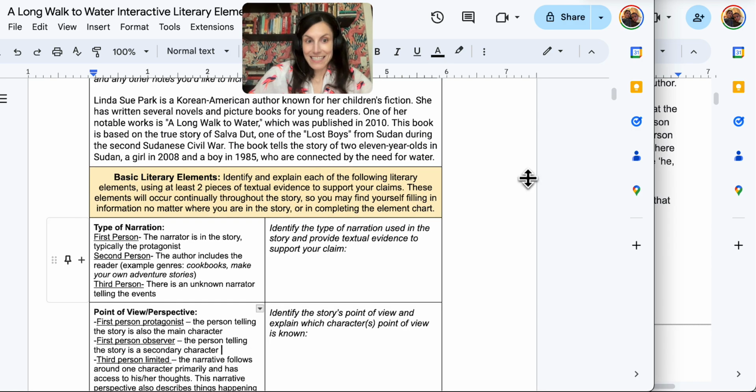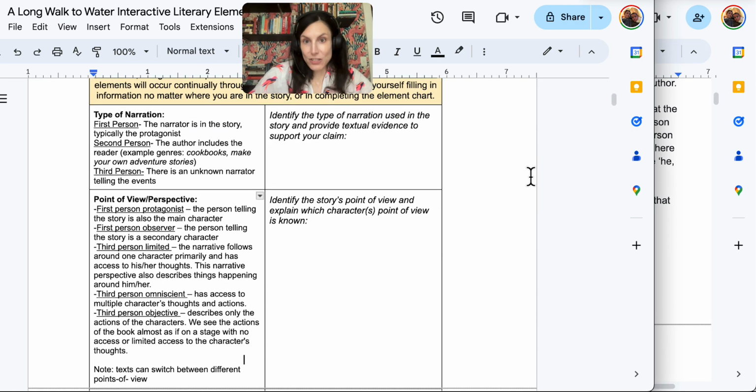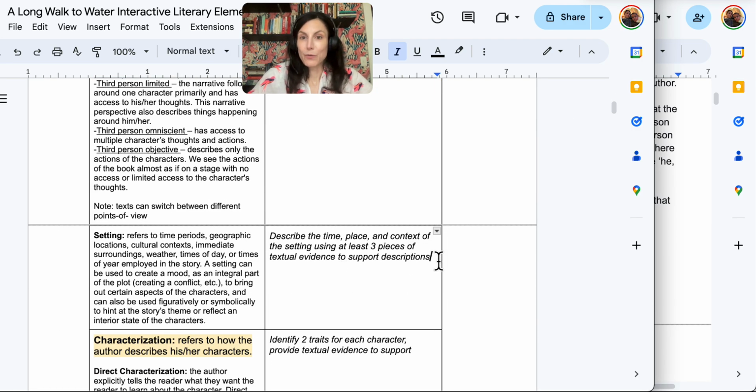Then when we talk about our setting, all right, the setting in this story particularly, we can fill this in as we go, so you can have notes for this.